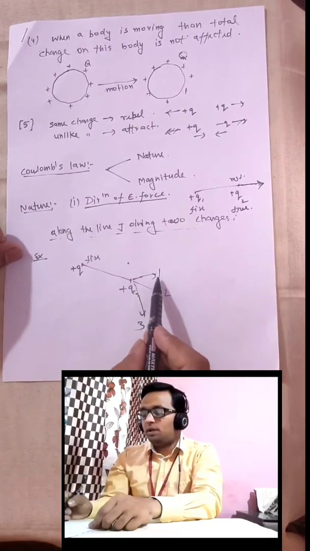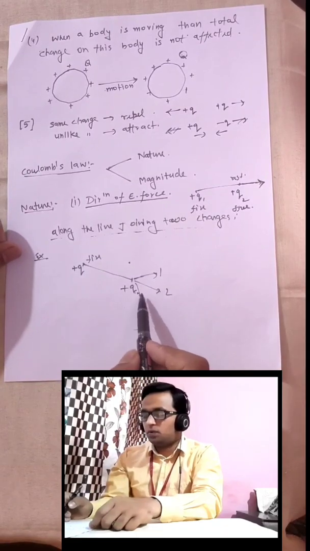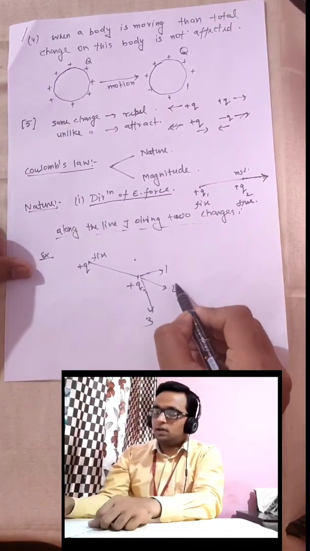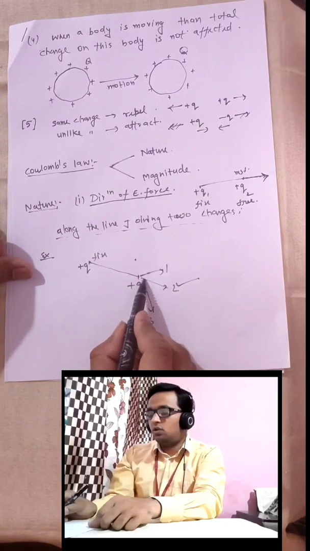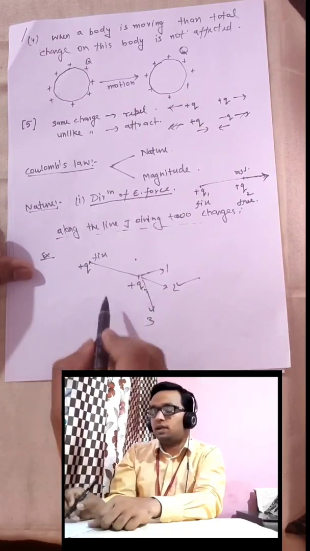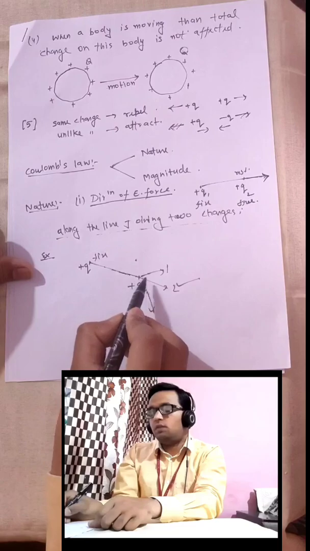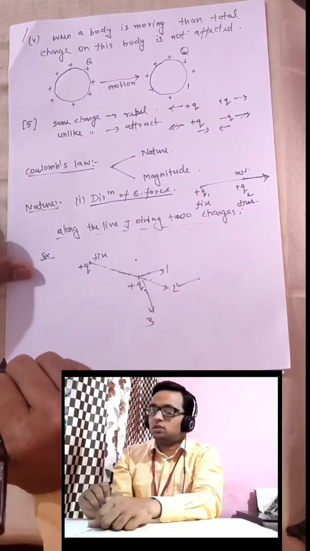Wherever it goes, that will be the direction of its force. Practically we observe that this charged particle goes along line 2, the direction we get by joining these two charges.